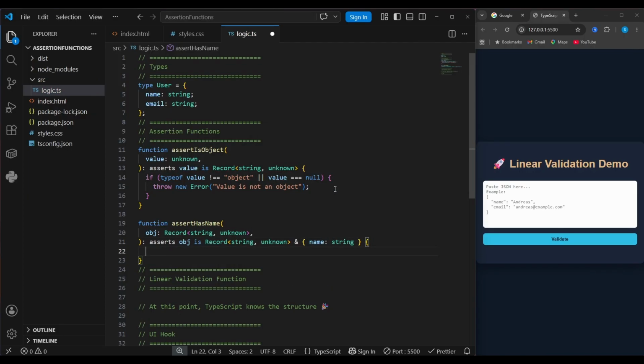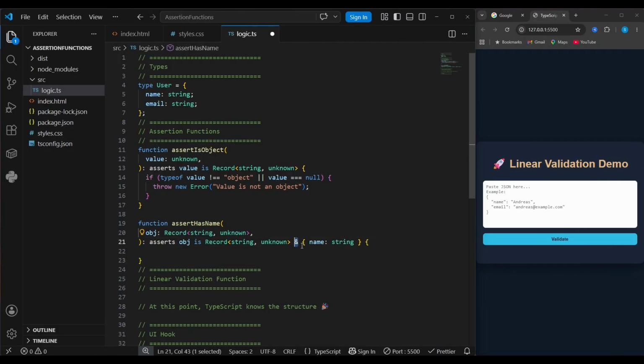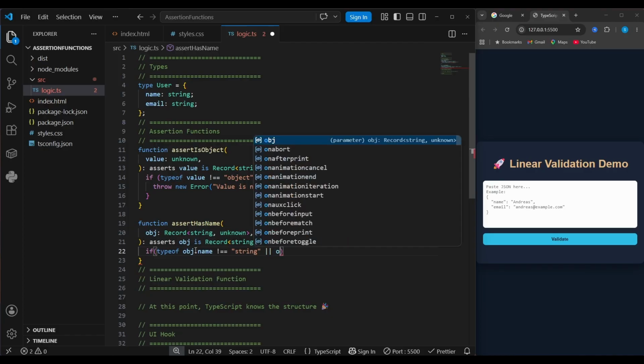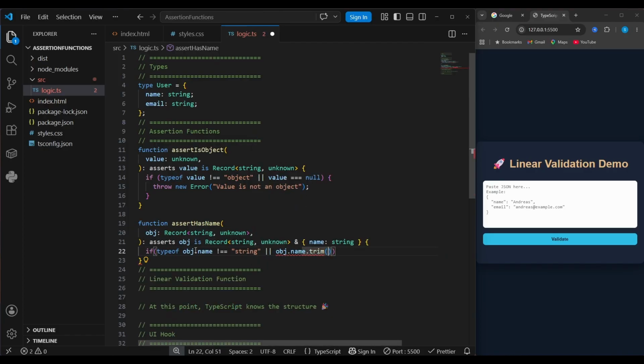So after this assertion succeeds, TypeScript understands that the object definitely contains a string name. This little ampersand means we're combining types together. So now the object is still an object and also it has a name property. Why do we combine these two? Because this object can contain properties other than name, but we need to ensure that it definitely has this name property. Then check if typeof obj.name is string. So if it's not a string, we can also add another check: obj.name.trim is empty. So if the name is an empty string, then again we need to throw an error.